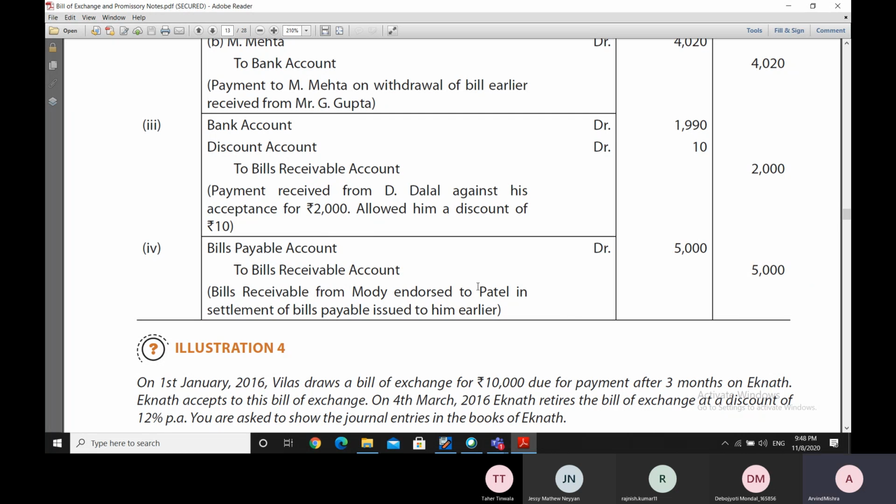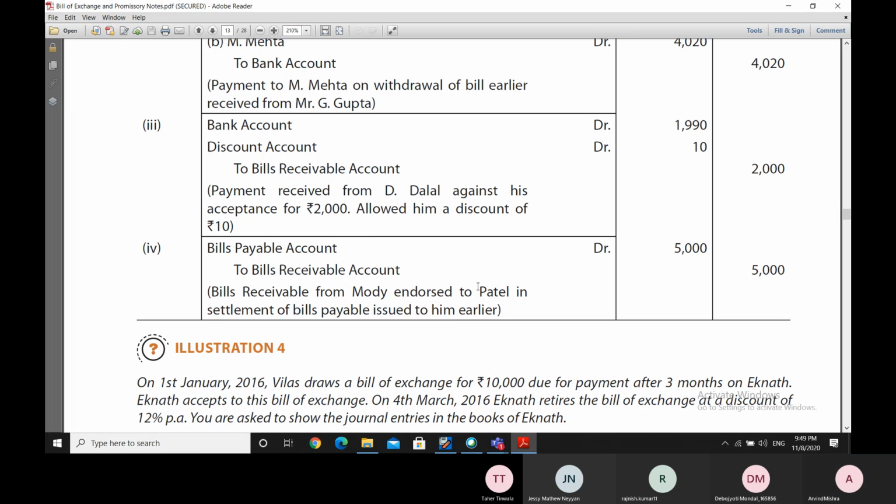It is endorsed to Patel. Now, Katrak, when he receives the bill from Modi, endorses it to Patel. Why does he endorse the bill to Patel? Because he has to make some payment to Patel in the settlement of the bills payable issued to him earlier.